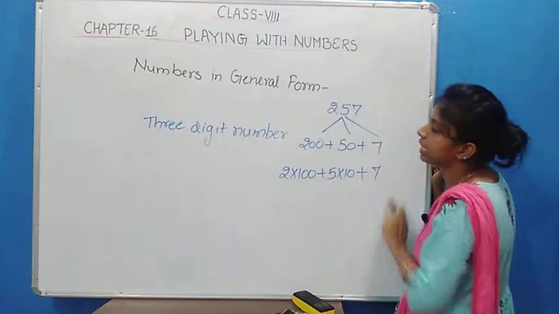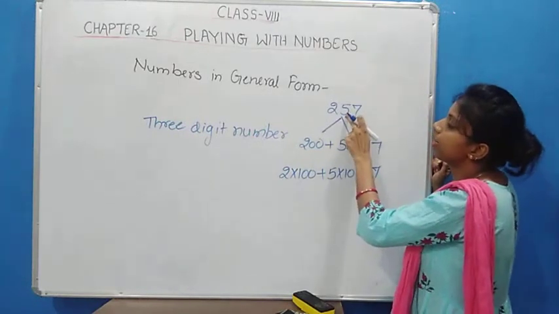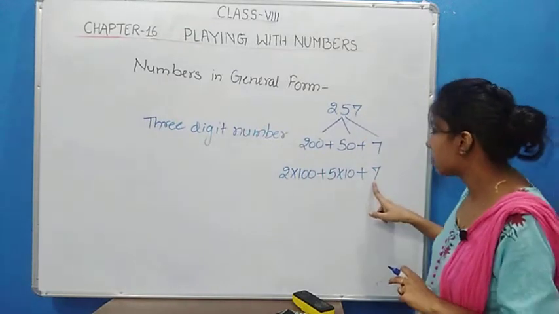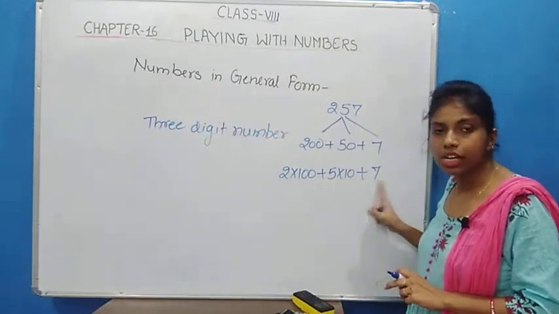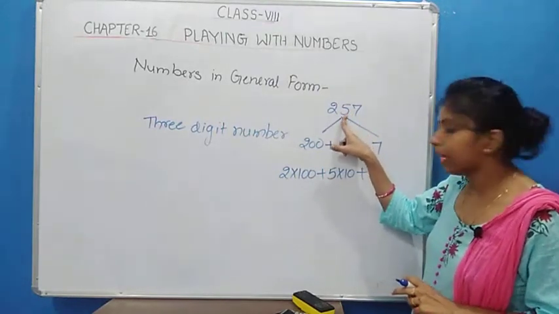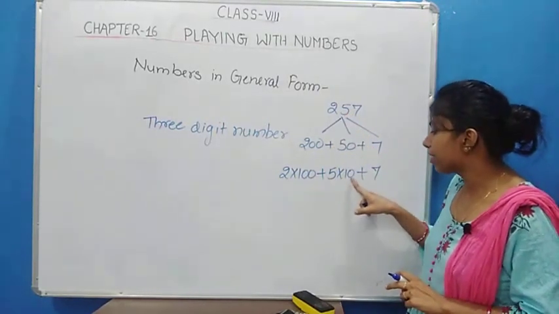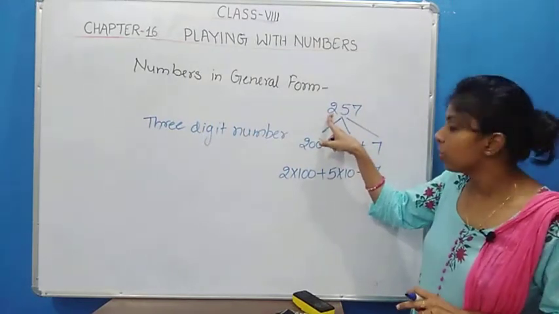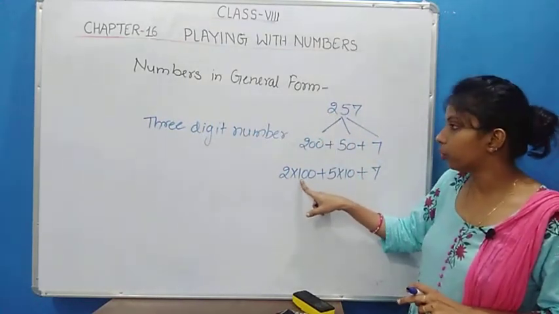So here we can see that in this number 257, 7 is the unit place, so we multiply the unit place with 1 only, and that's why we get 7 only. Now 5 is the 10th place, so we multiply 5 with 10. Then 2 is the 100th place, so that's why we multiply 2 with 100.